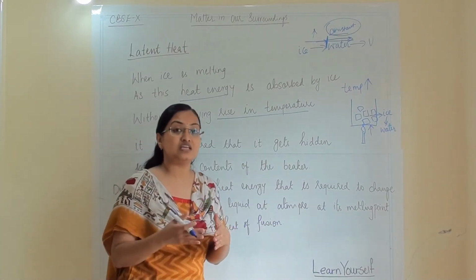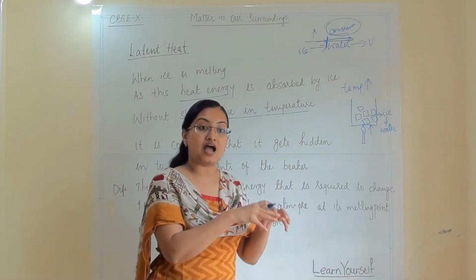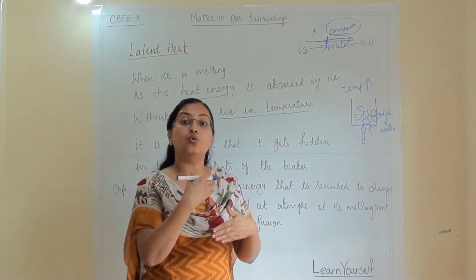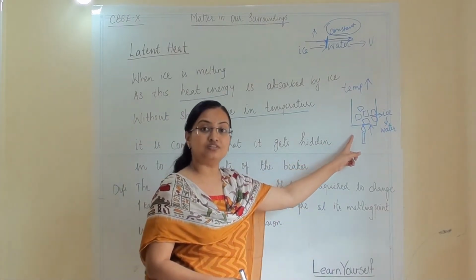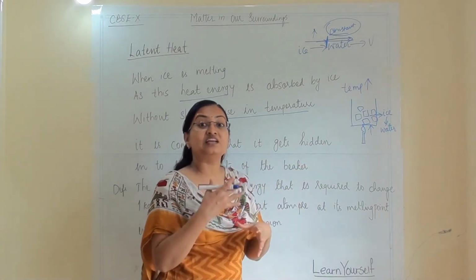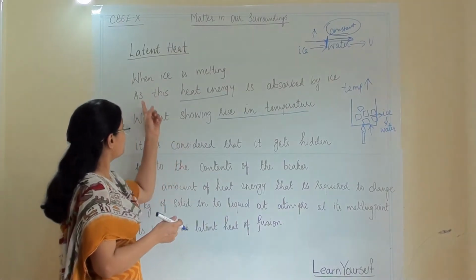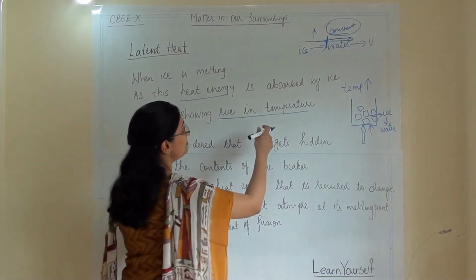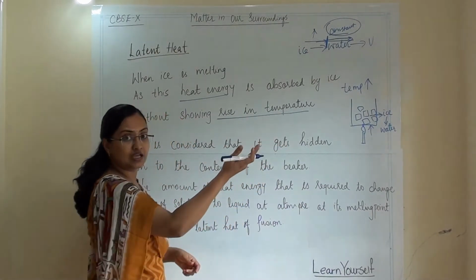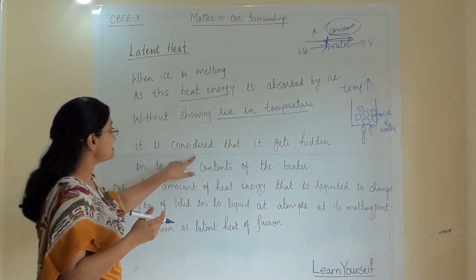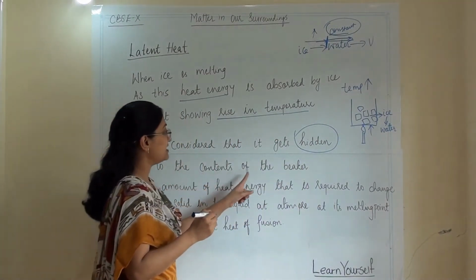These things we have seen while we discussed the melting point, how the ice will become water: it will overcome the force of attraction. How will it overcome the force of attraction? With the help of this energy, with the help of the increase in kinetic energy. So as this heat energy is absorbed by ice without showing rise in temperature, we cannot see any rise in temperature. It is considered that it gets hidden into the contents of the beaker.